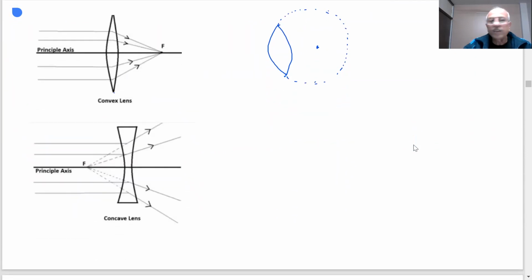So here we have shown, this is the principal focus. Light rays parallel to the axis meet at a point, the focus. This one is a divergent lens, as you can see, students. The light rays are diverging, and we can join them backward to get the focus of the concave lens.